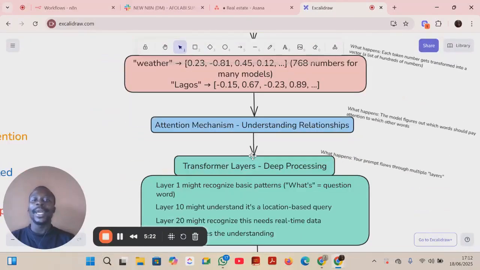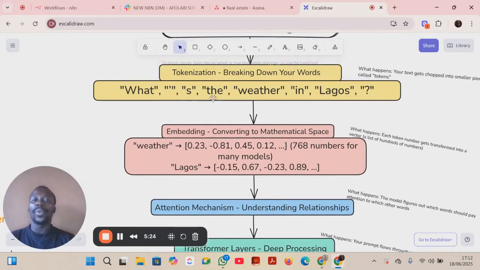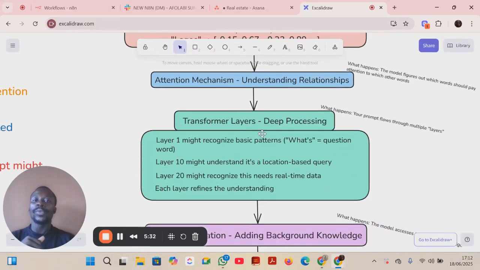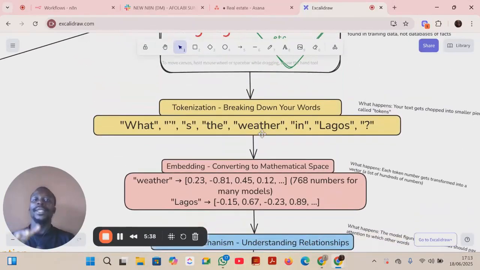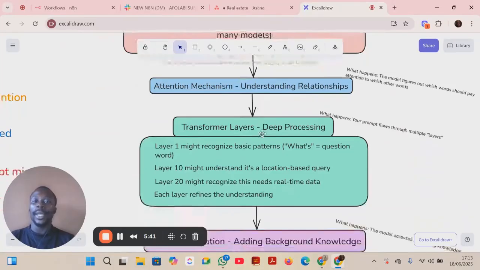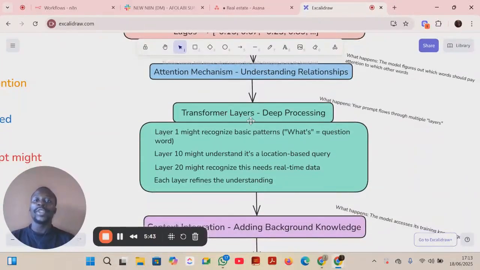And that is why I said all our prompts, all our tokens, they are independently dependent on other tokens. You understand? And this is what will make our LLM understand that okay, the context that this person, the user, is talking about. Then the transformers.